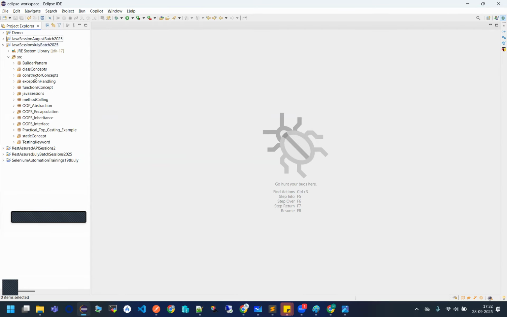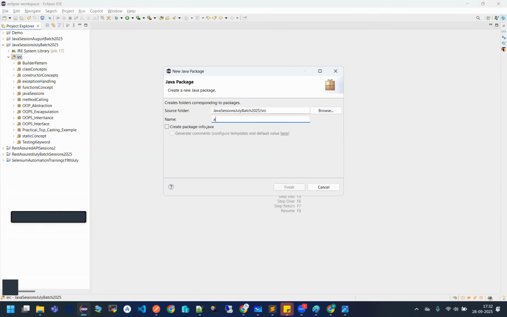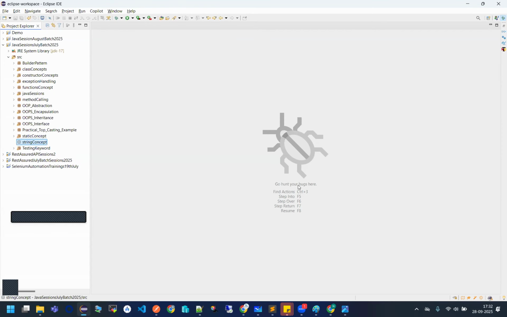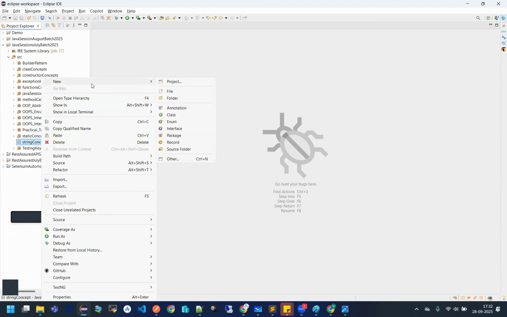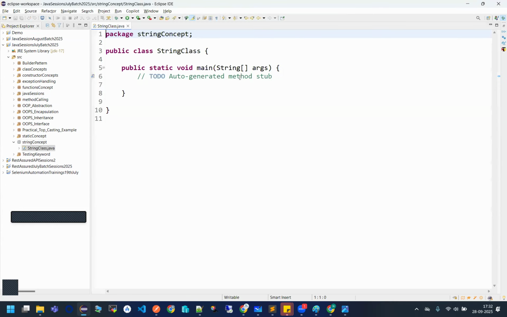Can I create a separate package for the string concept, and then we'll be seeing several other things inside this string concept. Okay, let us see this. I created a separate package, string concept, and I'm right now creating one class also, that is a string class. So guys, the string class is a really important class in the entire Java or automation frameworks.